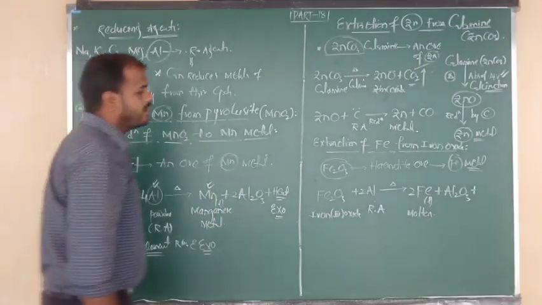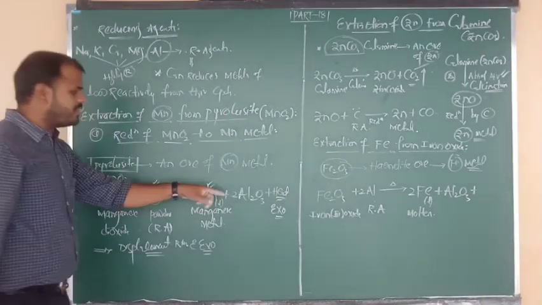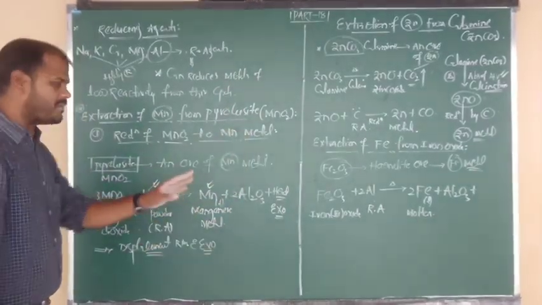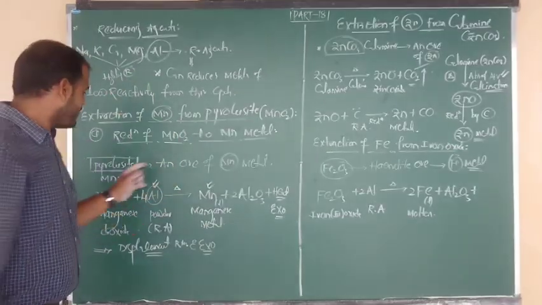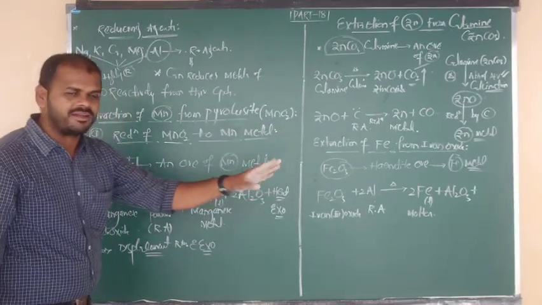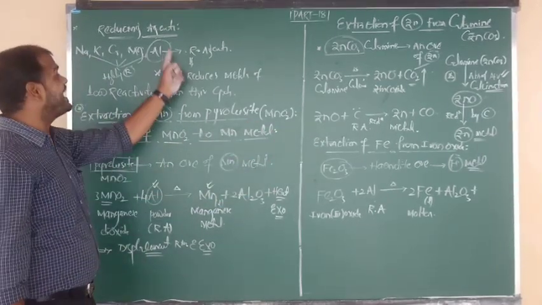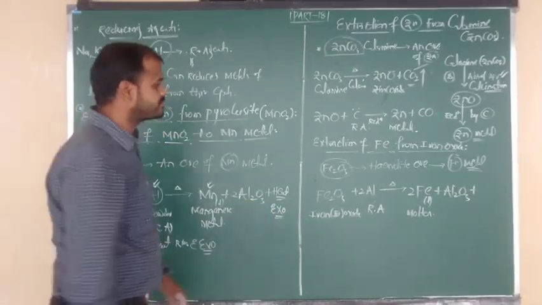Here also we are getting the molten form of iron. Aluminium changes into aluminium oxide. Manganese dioxide into manganese, iron oxide into iron. So reduction of MnO2 to Mn, and reduction of iron oxide to iron, both done by the strong reducing agent aluminium. It is also a type of displacement reaction.